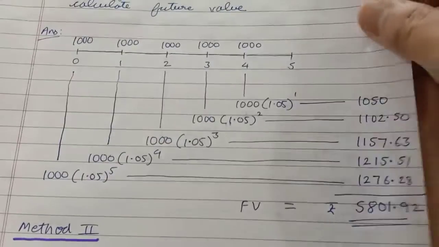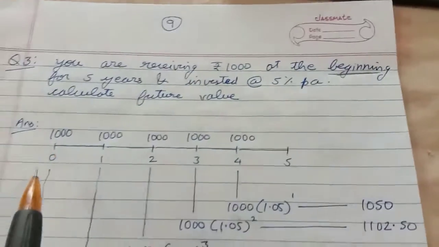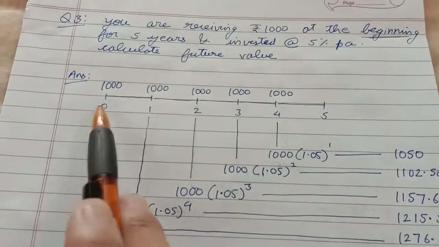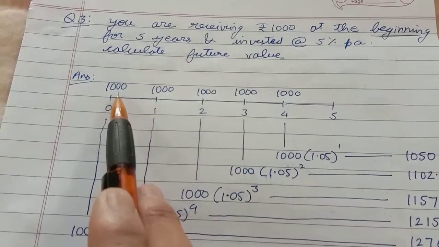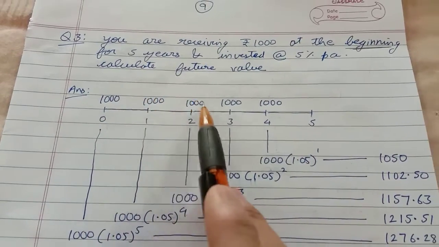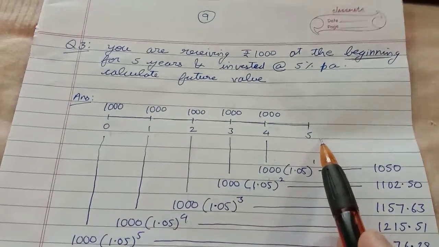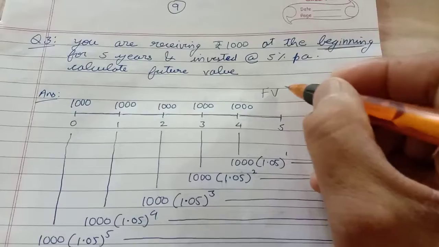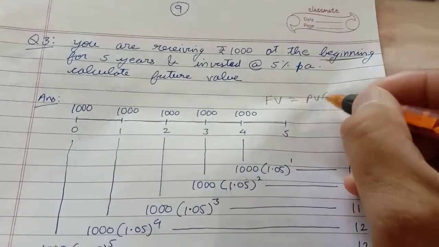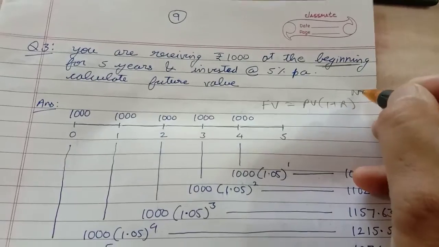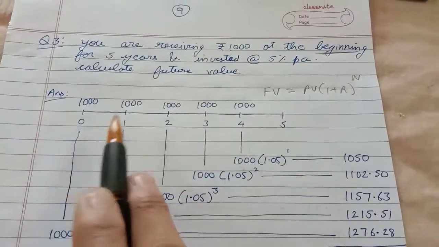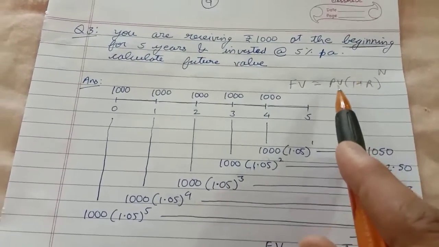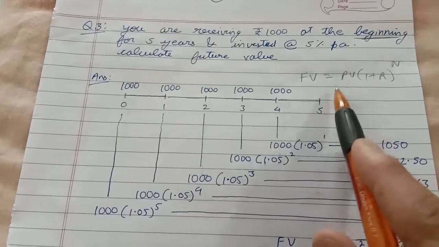See, I have shown it diagrammatically. You are now getting 1000 rupees starting from here. Why so? Because they said it is beginning. So 1000 rupees I got here. Now you are supposed to calculate the value of all these thousands over here after 5 years. So use this formula again. Future value is equal to present value times 1 plus r raised to power n. But this formula you have to use 5 times. Got it? Because this is not a formula for directly getting an answer. It is not an annuity formula.